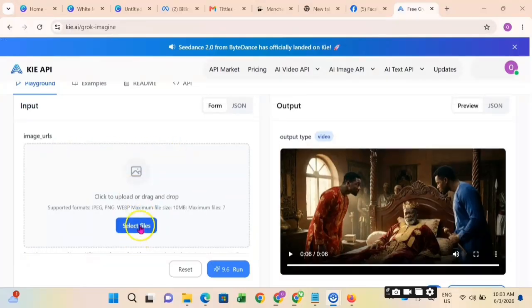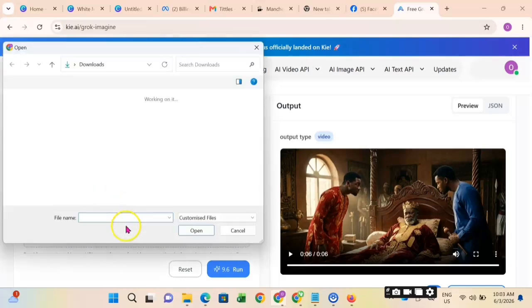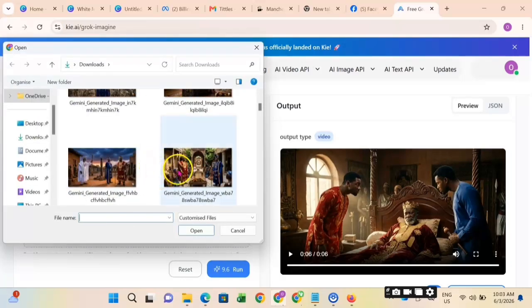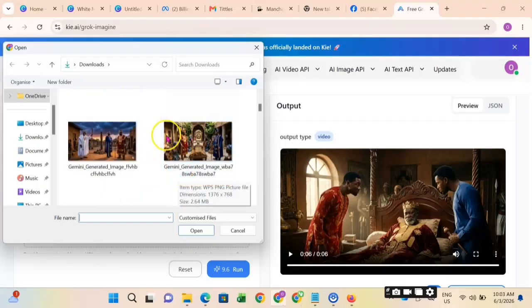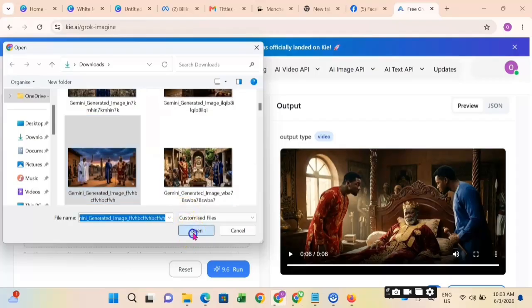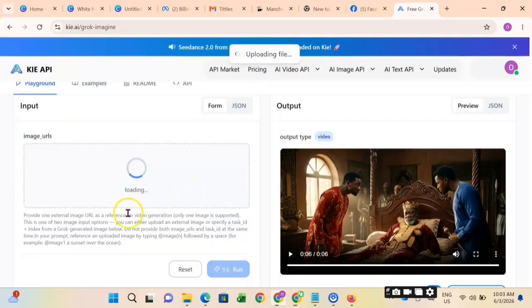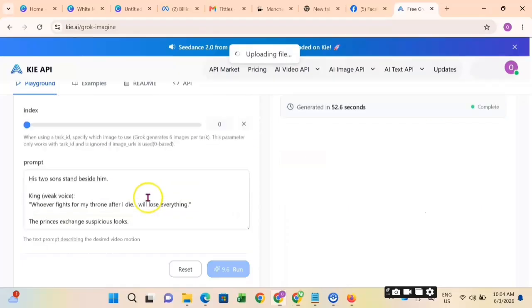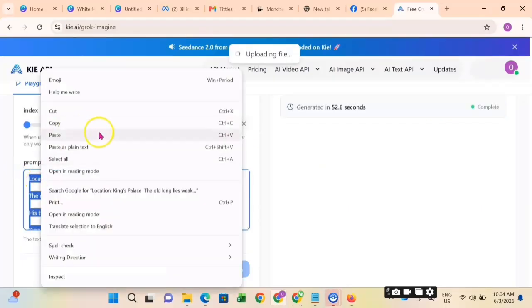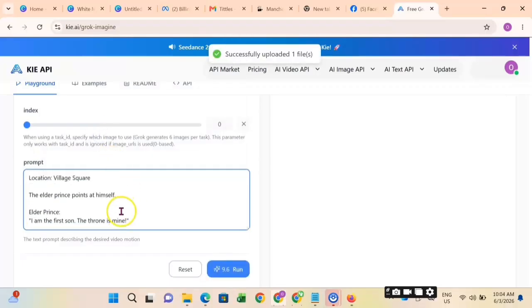Alright, so we are back to our Kia AI. Kia AI is faster. I think Kia AI is back now, as you can see. It was difficult for us to load before. Kia AI used to give units, credits. When your credits finish for that day, you have to wait for the next day. So Kia AI has more credits to animate images than Arena AI. So I'm going to come back to our Kia AI. I don't want to finish my credits on Arena AI for today. I have so many things to do today. So I'll come back to use my Kia AI.